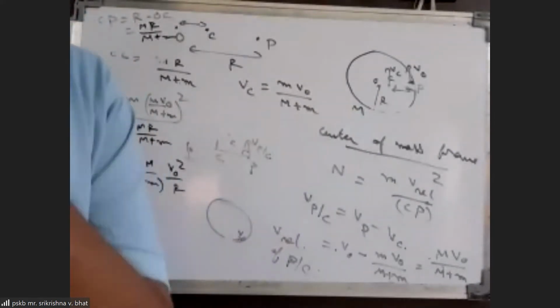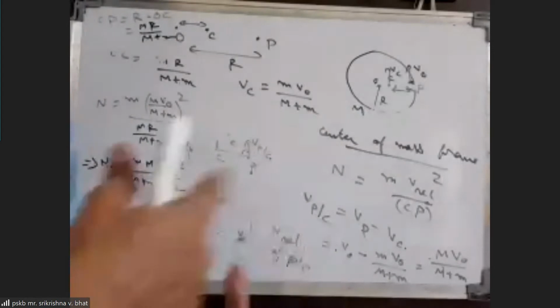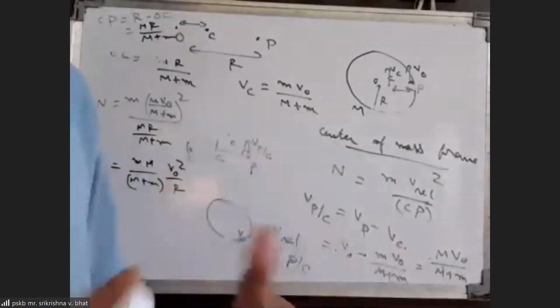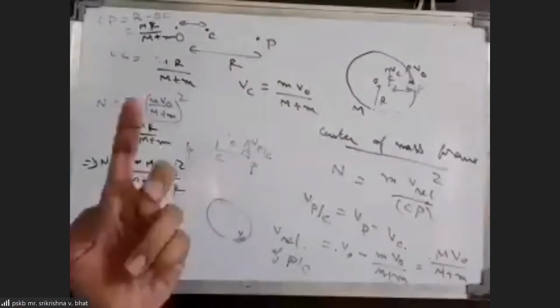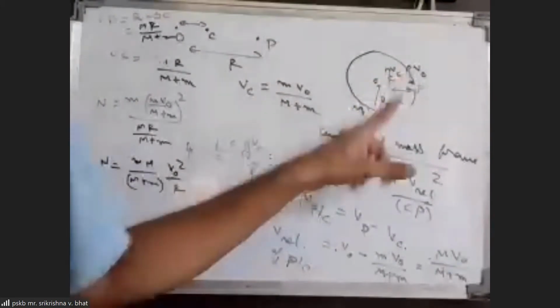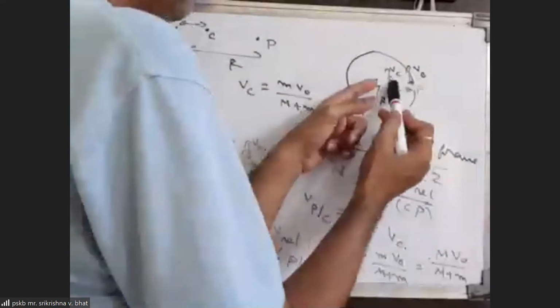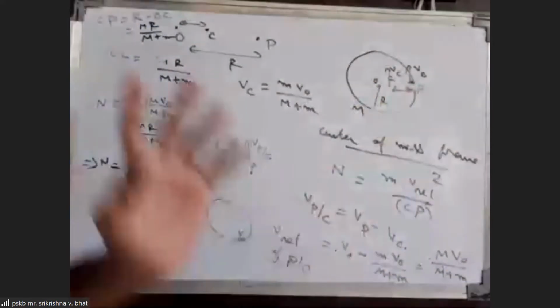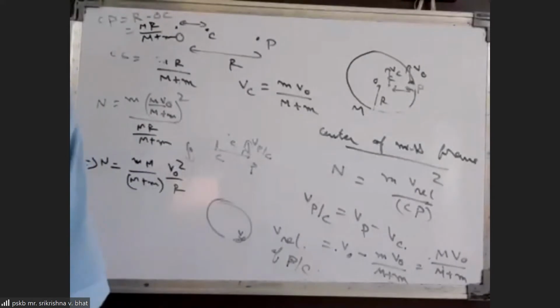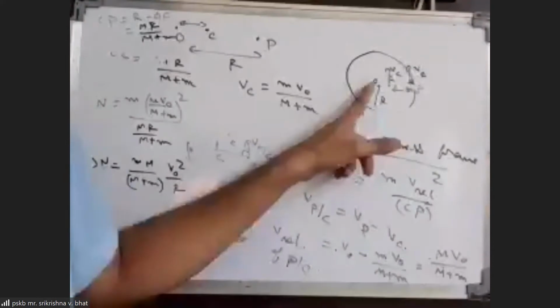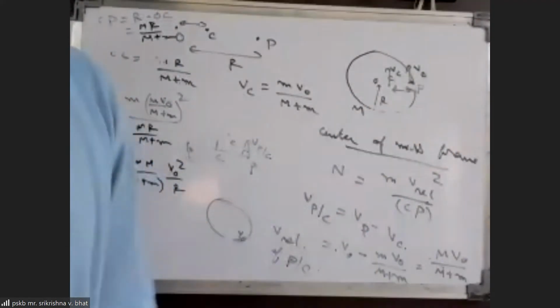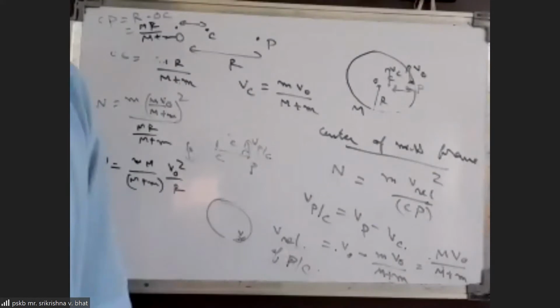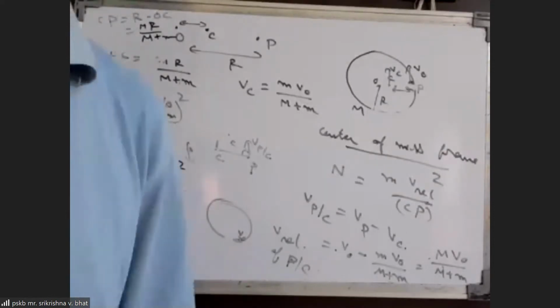So both of them will move with the same speeds in circular motion, with equal angular speeds, because in center of mass reference frame, center of mass cannot be moving. So in center of mass reference frame, both this O and P should be having equal angular speeds. Although the distances from center of mass are different for both O and P, their angular speeds about center of mass should be the same.